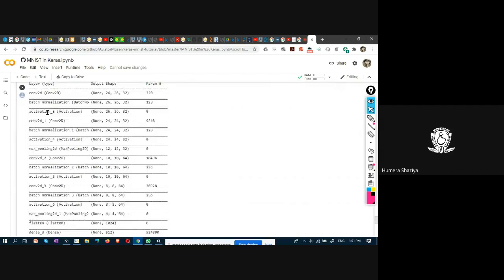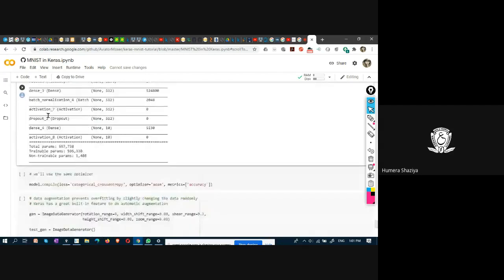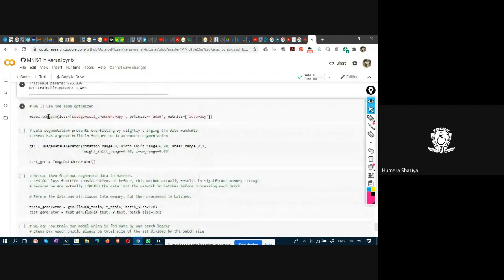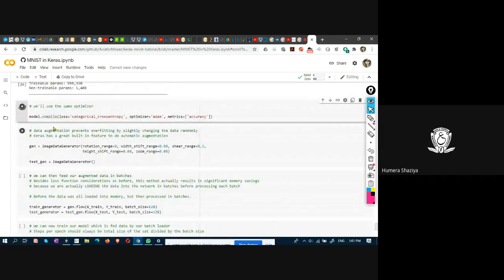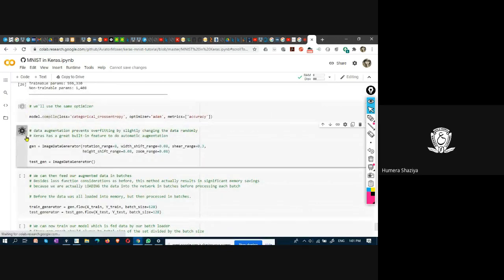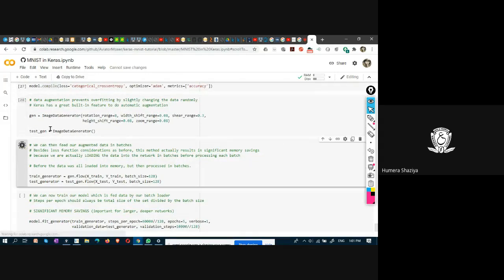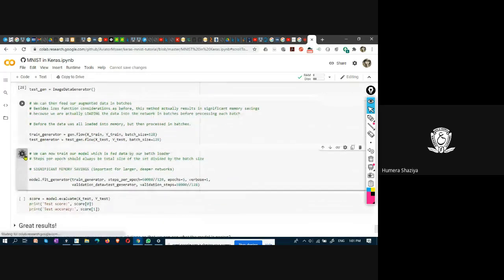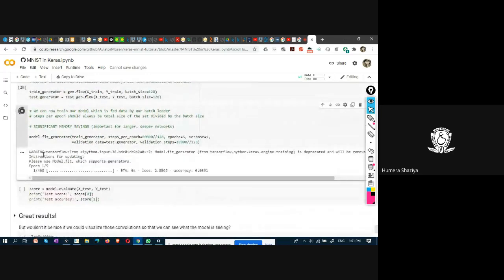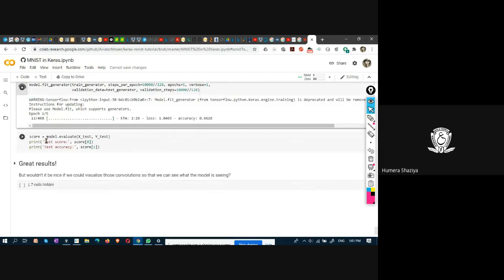In the previous model, there was no convolutional neural network. It was only a fully connected, normal artificial neural network. Here, this is a convolutional neural network. After compiling, generating the images, and then you are training. Let us see what is the accuracy using convolutional neural network.